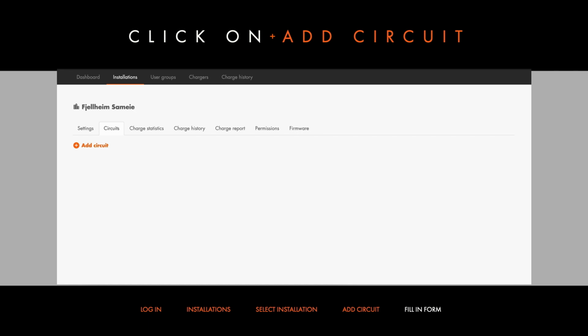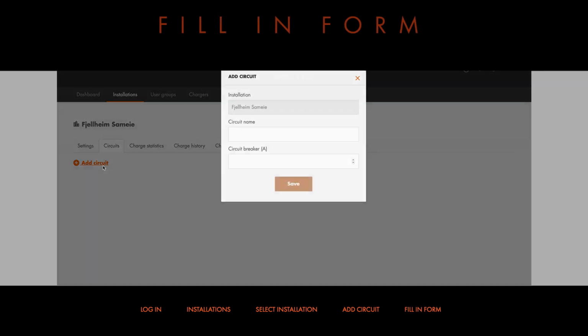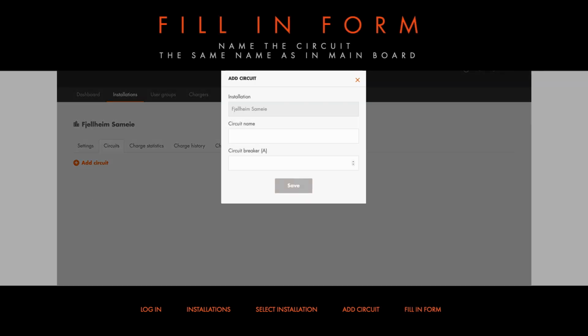Click on plus Add Circuit. Now fill in the form by naming the circuit, preferably the same name as in the main board, for reference.